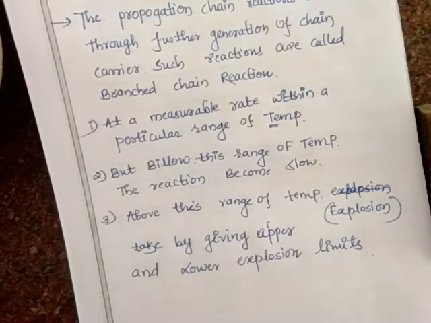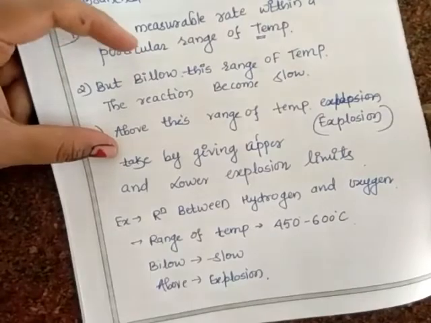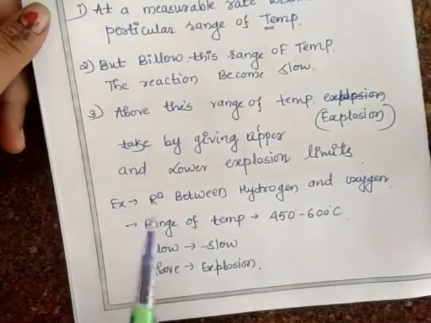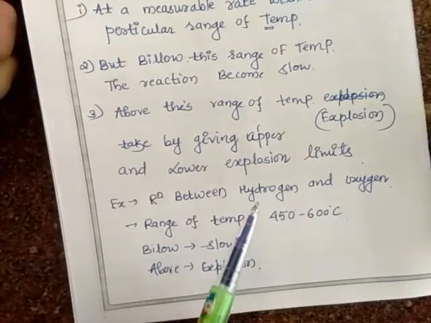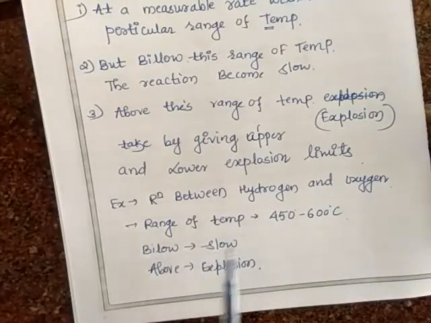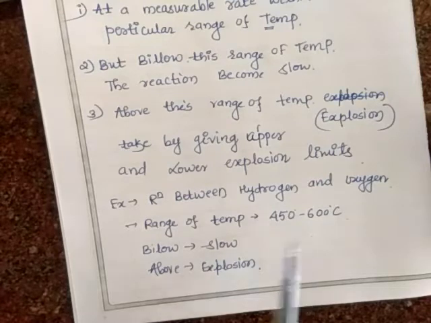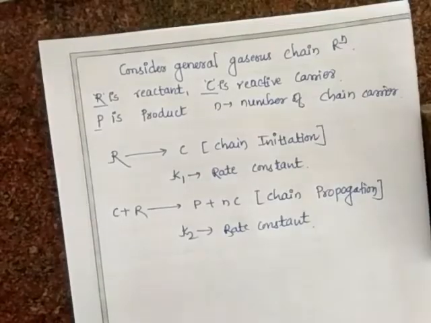I'll write that particular example over here. In the example, the reaction between hydrogen and oxygen proceeds at a measurable speed in the temperature range of 450 to 600 degrees Celsius, and below that range the reaction becomes slow in nature, and above it explosion may happen. Okay, let us consider the general gaseous reaction. We will derive an equation for this. So let's start the next part.